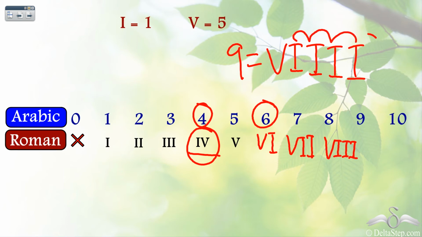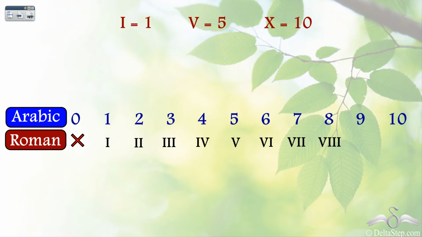But here we are using it the 4th time, which is not allowed in case of Roman numerals. So what is the solution? Well, we have a new symbol, that is X, which represents 10. So this is 10. But how does it solve our problem of 9? Well, just similar to 4, for 9 we write 1 less than 10.